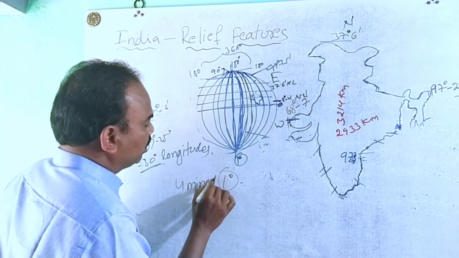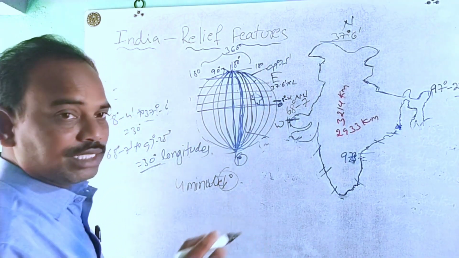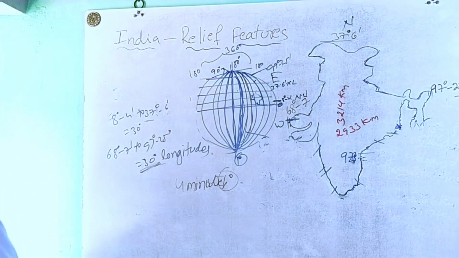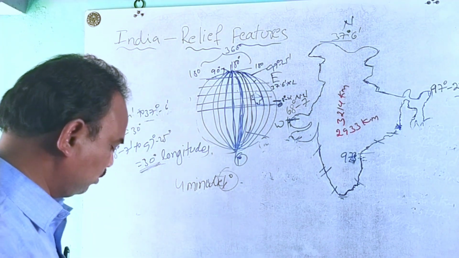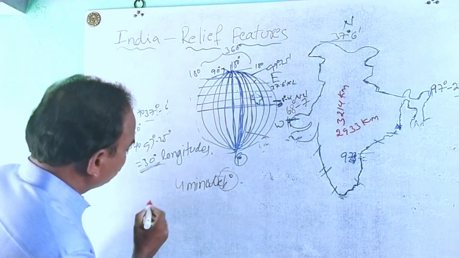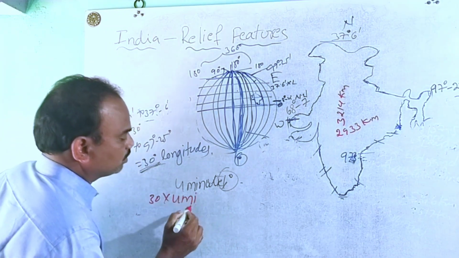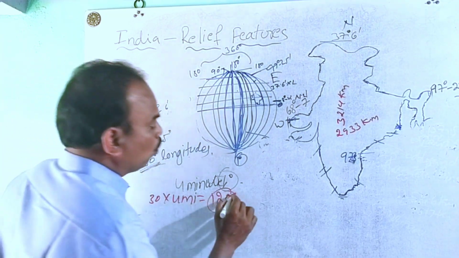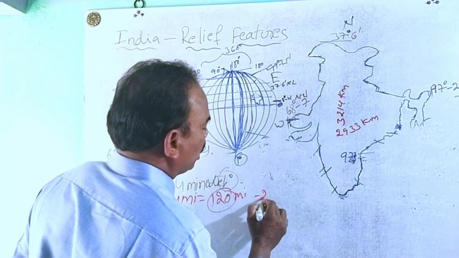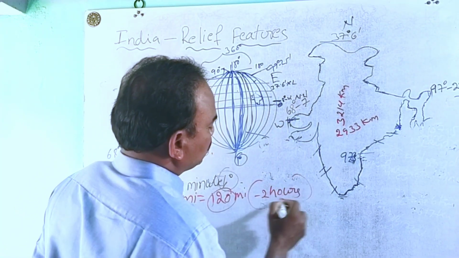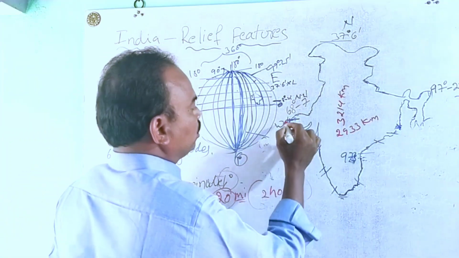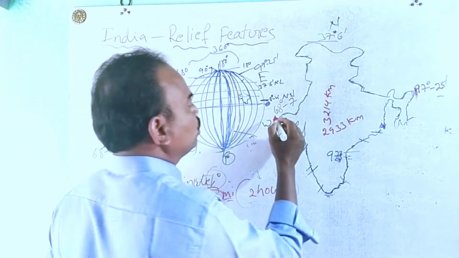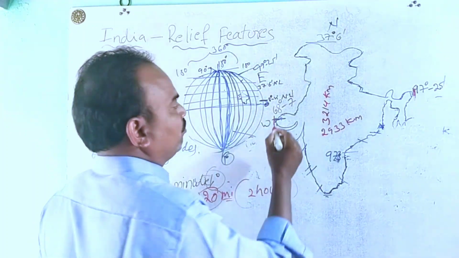How much time is taken? 4 minutes. Here how many longitudes are there? 30 longitudes. That means 30 into 4 minutes, so 120 minutes. 120 minutes means 2 hours. So we observe that between Gujarat and Arunachal Pradesh, a 2 hour time variation is there.